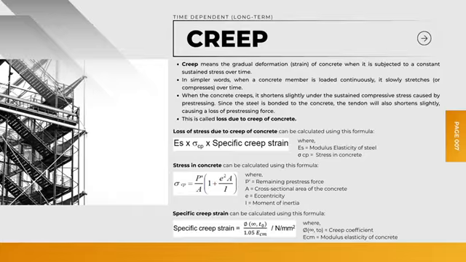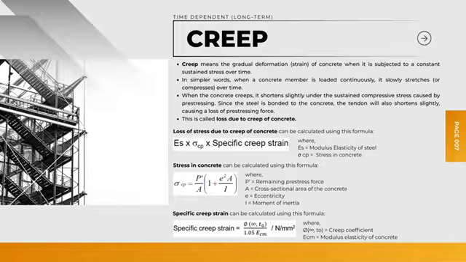Loss of stress due to creep of concrete can be calculated using this formula: modulus of elasticity of steel times stress in concrete times specific creep strain. Modulus of elasticity of steel ranges between 200 kN per mm squared to 210 kN per mm squared.